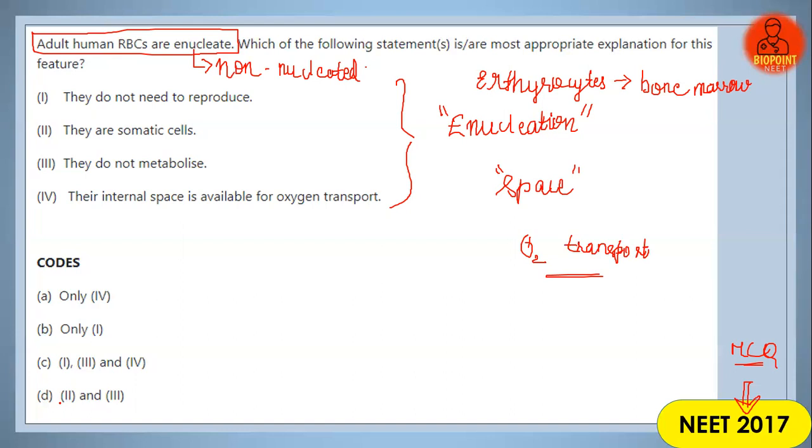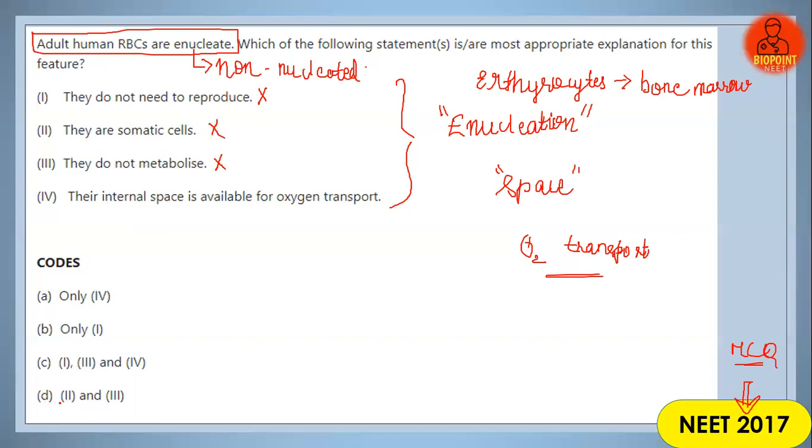Okay, so the absence of the nucleus allows the red blood cells to contain more hemoglobin inside them, and hence the entire internal space is available to the RBC for oxygen transport. As they do not have any organelle, they do not undergo any metabolic activity, and they will not undergo any kind of multiplication because no organelles are present inside them.